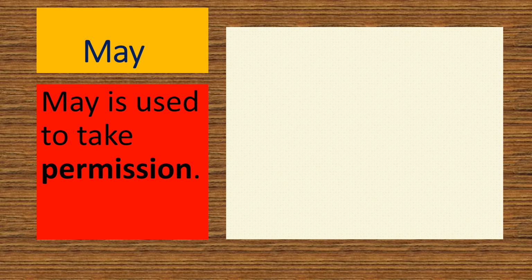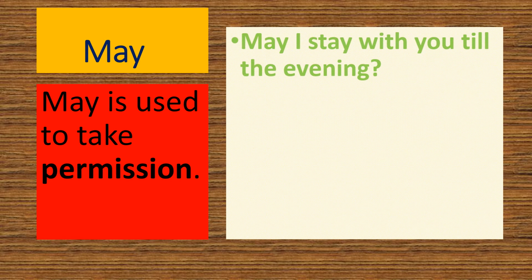I have told you that may is used to give permission, and may is also used to take permission. When we want to take any permission, we have to use may. This kind of usage is very frequent in our life. May I stay with you till the evening? When we want to stay with anybody, we have to take permission, so we use this expression.